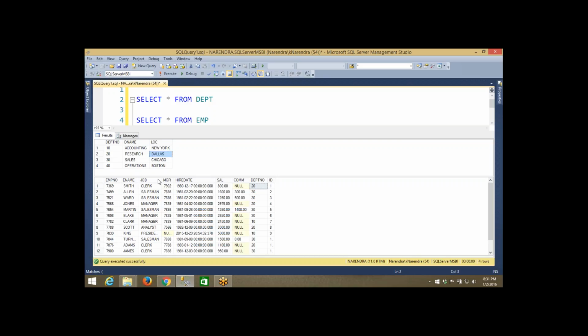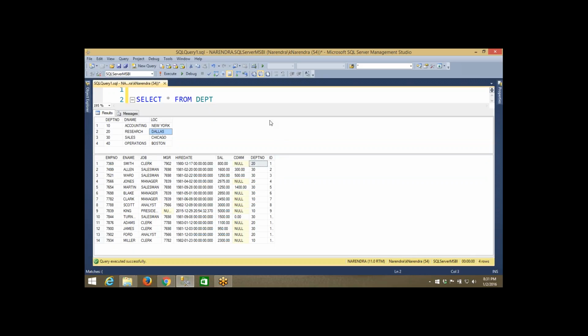Suppose you want to combine the data of two tables, there must be some association, some common point. What is the common point between these two tables? The common point is the department number. Remember, whenever you want to retrieve data from more than one table, you have to use the joins concept. To use joins, there must be a common value, a common column available. Then only can you perform the join operation.